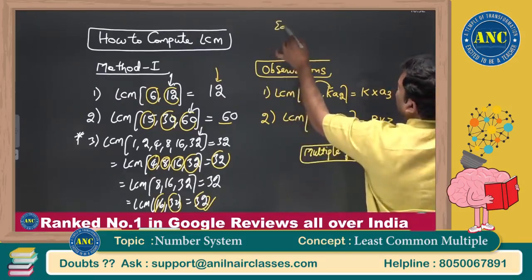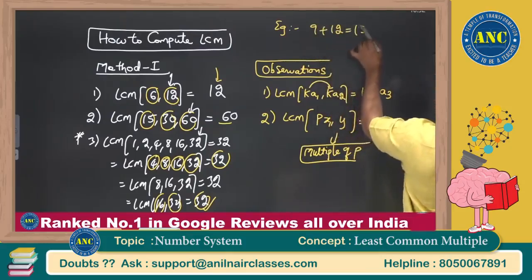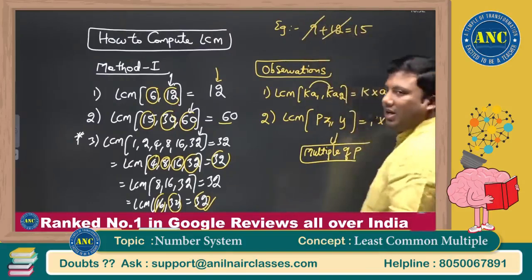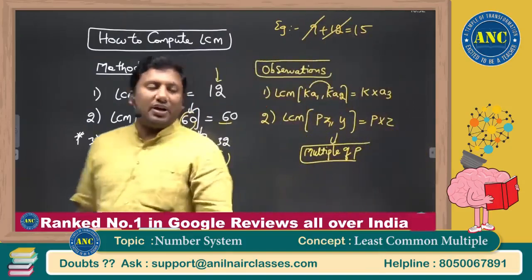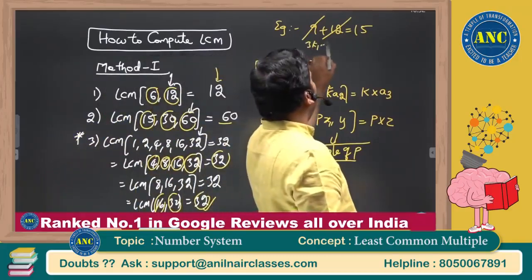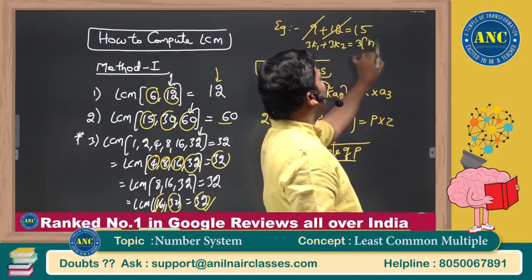It is like these examples, sir. 9 plus 12 equals 15. This is a multiple of 3, this is a multiple of 3. If both are multiples of 3, the answer is a multiple of 3. Why? Because 3k1 plus 3k2 is 3 into k1 plus k2.